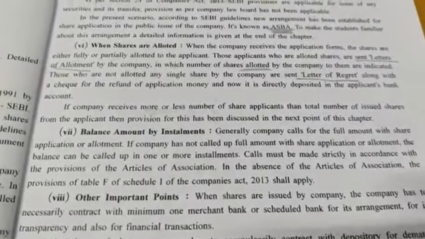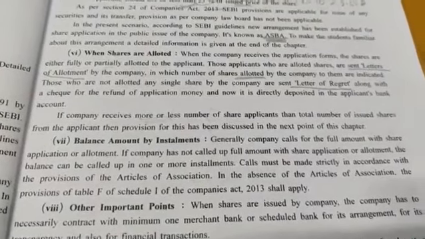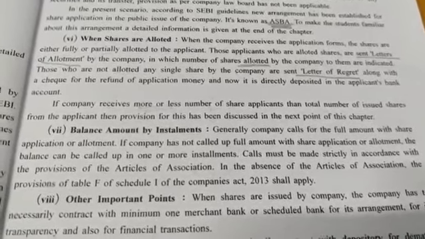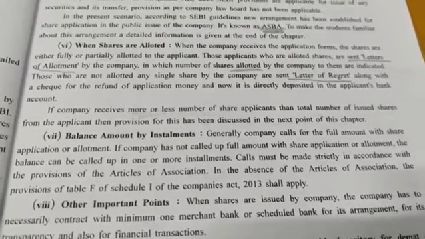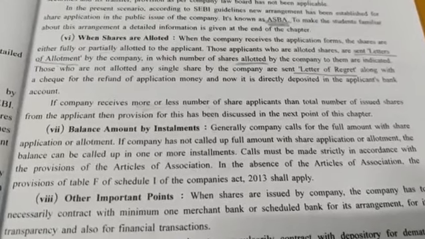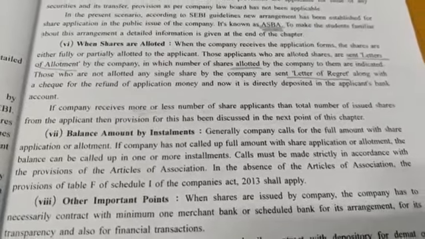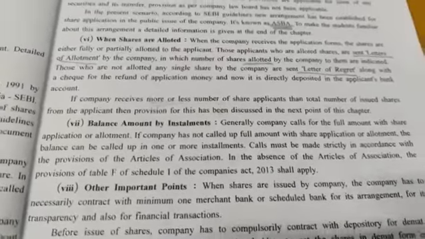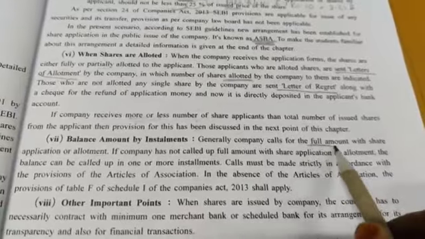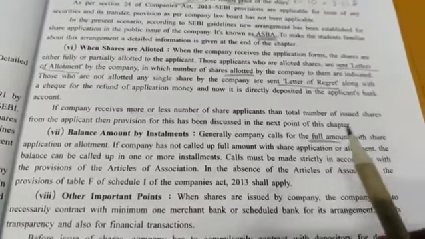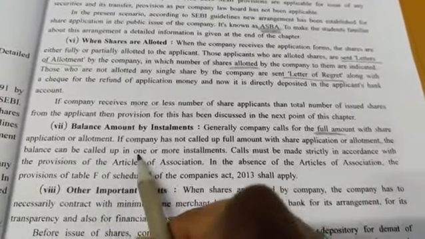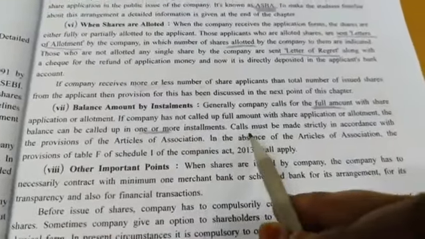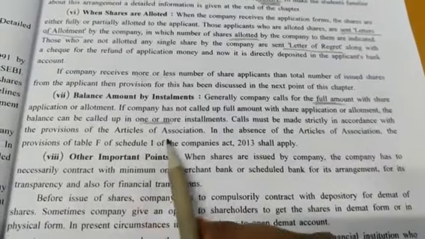See now. Generally, the company calls for the full amount with share applications or allotment. If the company has not called the full amount with share applications or allotment, the balance can be called up in one or more installments. Remember here, first of all, the company asks for the full amount. In case the company is not asking for the full amount, then there should be one or more installments. Clear? Calls must be made strictly according to the Articles of Association.